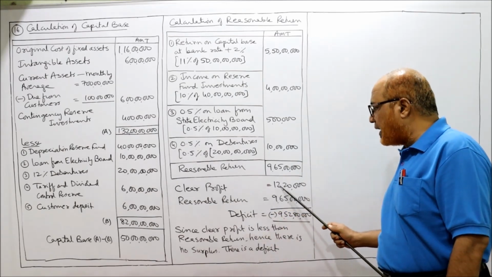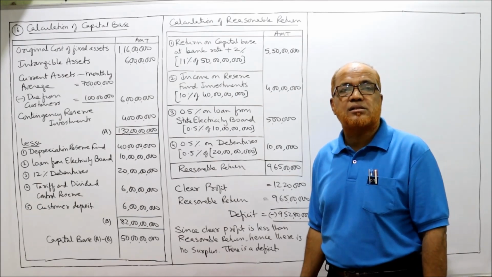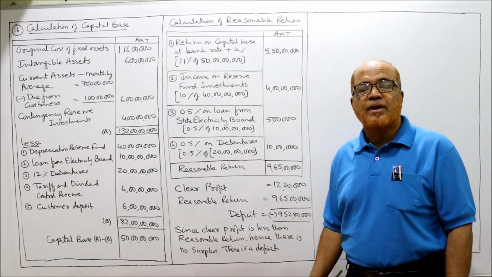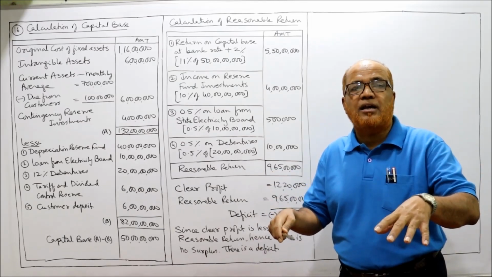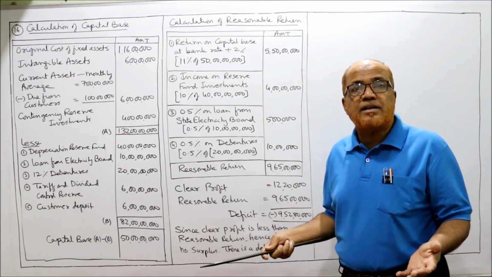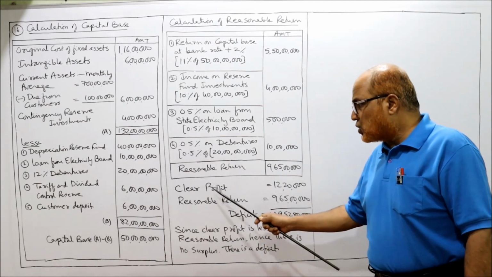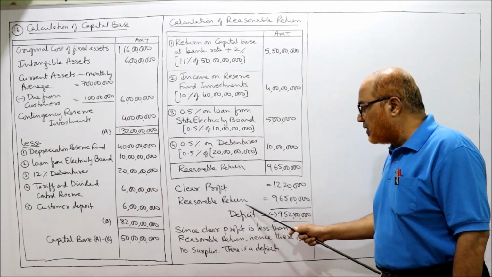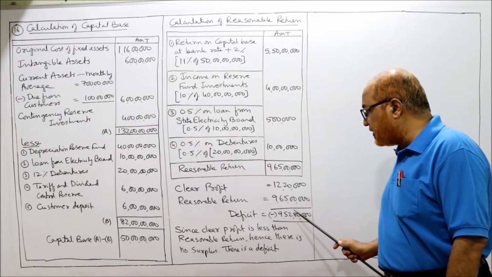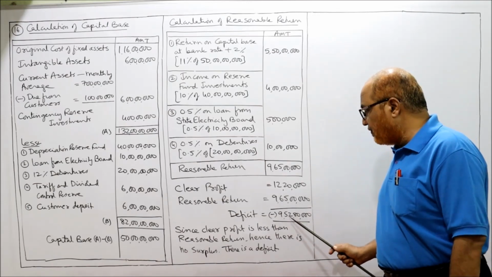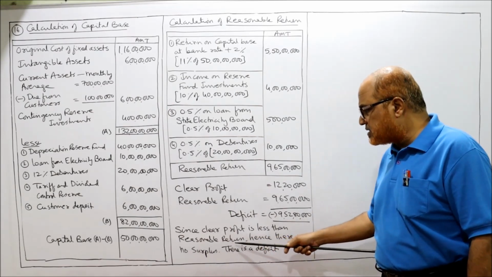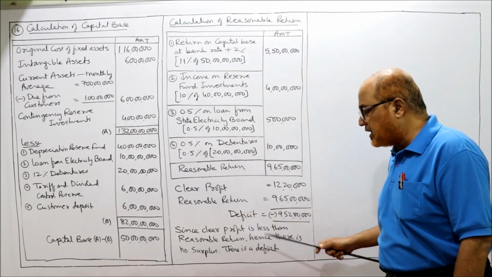Now clear profit is 12 lakh 20,000, so less. The actual profit earned by the company is only 12 lakh 20,000, whereas on the investment made in the company, the reasonable return is 9 crore 65 lakh. There is no surplus at all, there is a deficit. So clear profit 12 lakh 20,000, reasonable return 9 crore 65 lakh, so there is a deficit of 9 crore 52 lakh 80,000. Since clear profit is less than reasonable return, there is no surplus, there is a deficit.